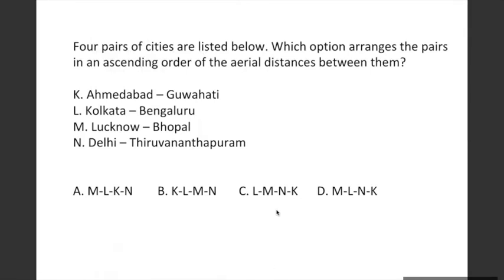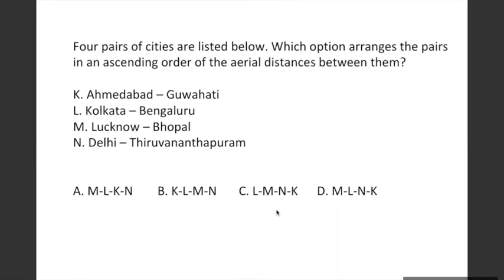So here you are given pairs of cities. Before we proceed with the answer, I would request all of you to find the distances between the pairs that are given, and then come up with the answer and then suggest the answer. Don't say randomly, okay, this is the longest distance and this will be the shortest distance. Don't do it randomly. Find accurate distance between the four pairs that are given to you, and then suggest the answer.